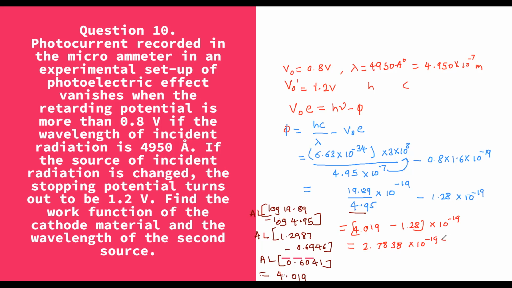But this answer is in joule. You can convert it into electron volt by multiplying it with the reciprocal of 1.6. So the final answer is 1.711 electron volt. So this is the value of the work function. Now we'll try to find out lambda dash, the second wavelength.